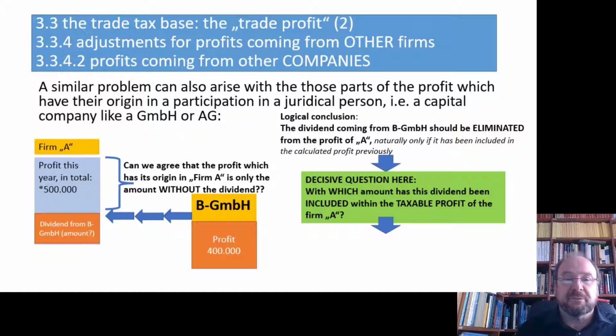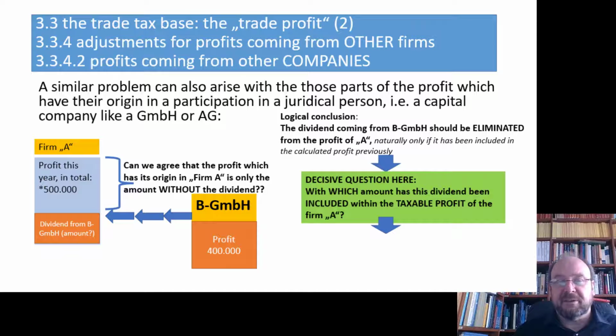Half of the truth. Now, the income from business, ladies and gentlemen, is not the result from the profit and loss statement, but the income from business is the tax result, so the correct tax profit of firm A. And now you have all learned at the one time or another that dividends usually are taxed in a privileged way. You get very often a kind of a discount.